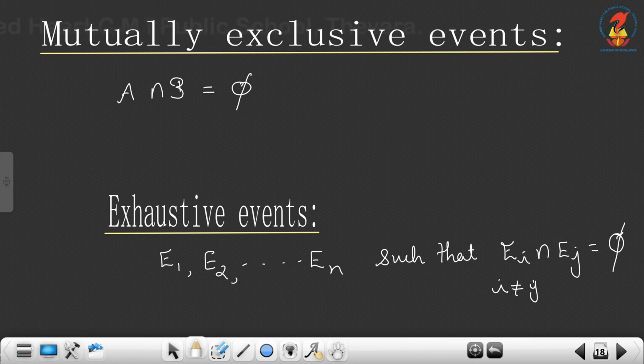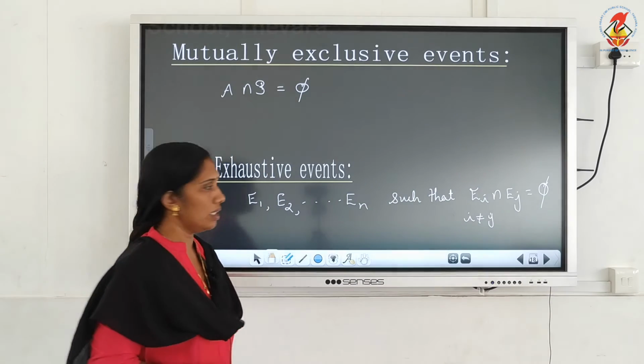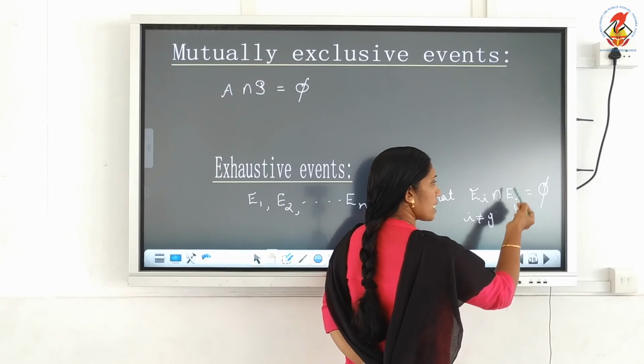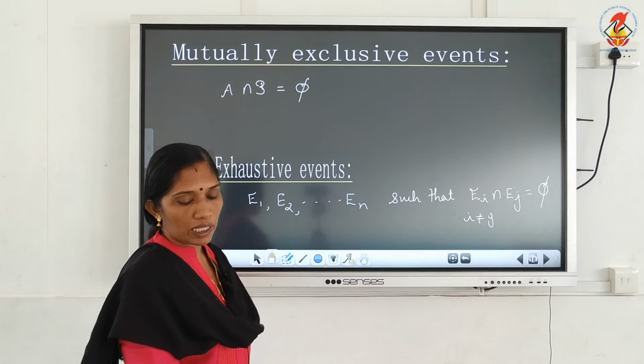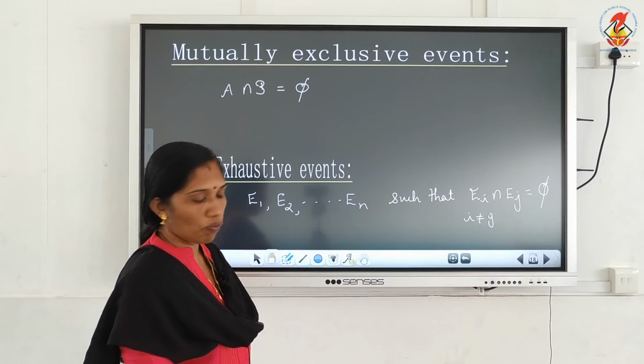If they are equal, like E1 intersection E1, that's not possible. Ei intersection Ej is equal to the null set, where i is not equal to j, and the values of i and j are from 1 to N.